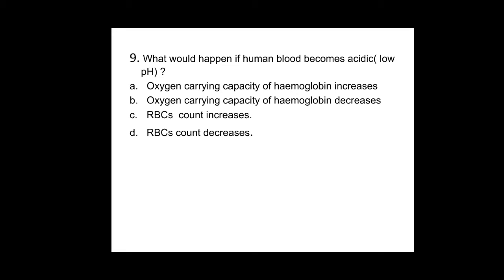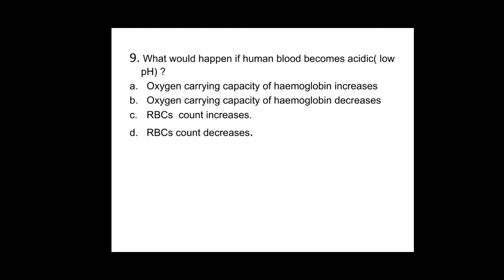Option A, oxygen carrying capacity of hemoglobin increases. Option B, oxygen carrying capacity of hemoglobin decreases. Option C, RBC count increases. Option D, RBC count decreases. Here they have clearly said the blood becomes acidic. It means pH is less, and less pH means hydrogen ions are less.